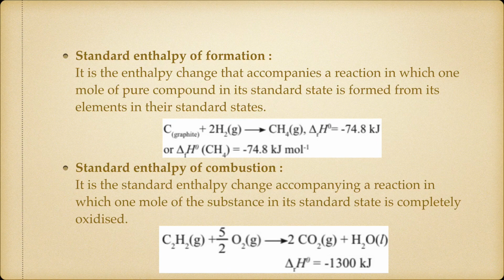Whenever it is combustion, that means on the reactant side it will be the reaction with oxygen. So over here also they have represented delta small r of H. That means the enthalpy of a reaction, or rather the standard enthalpy of a reaction. It can also be represented as delta H naught of C, specifying that it is a combustion reaction. The value is given by minus 1300 kilojoule.